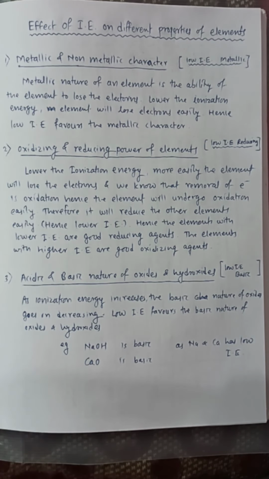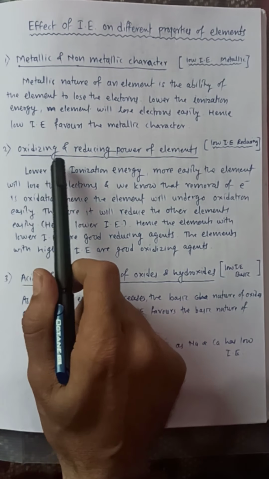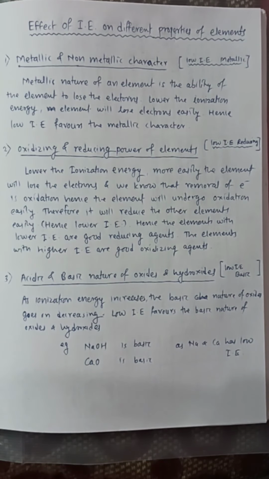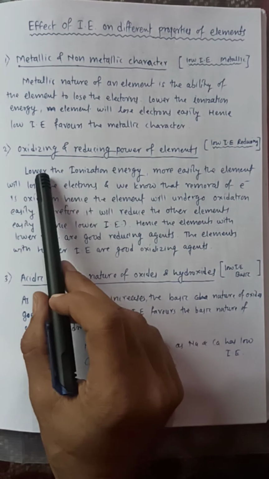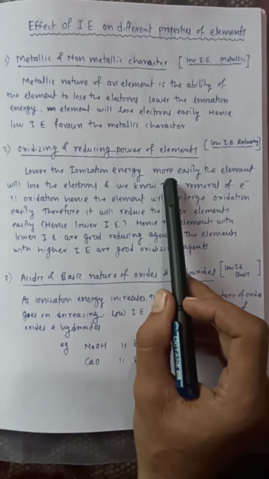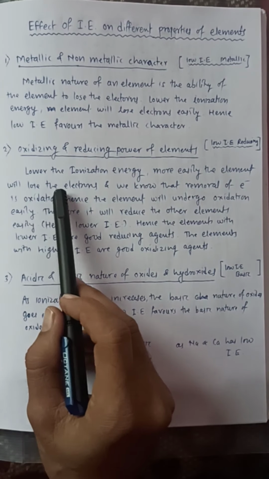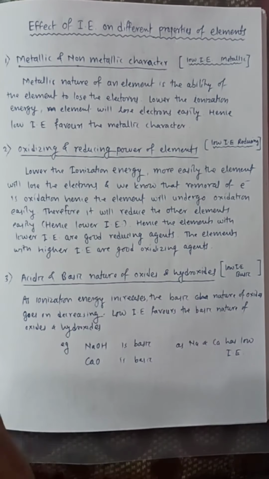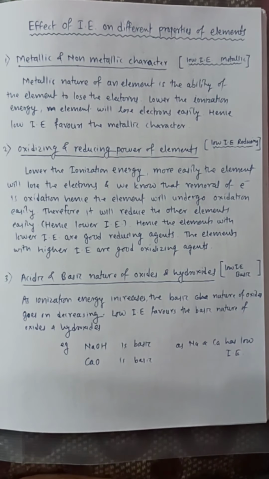Now the second important property is the oxidizing and reducing power of the elements. Now we know what oxidation is. Oxidation is nothing but the removal of electron. And therefore, the lower the ionization energy, the more easily the element will lose the electron and will get oxidized itself. And therefore, as oxidation is possible easily, it will act as a reducing agent.